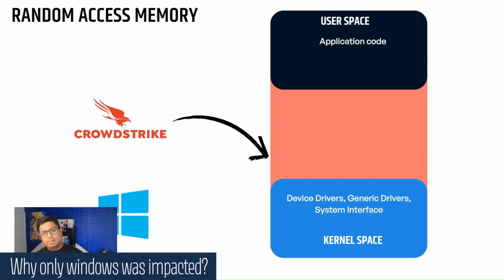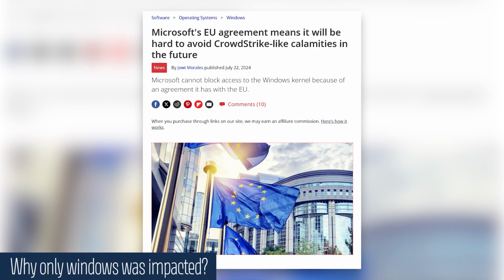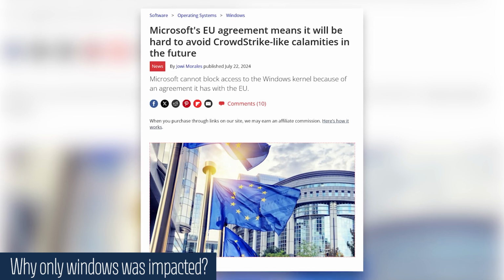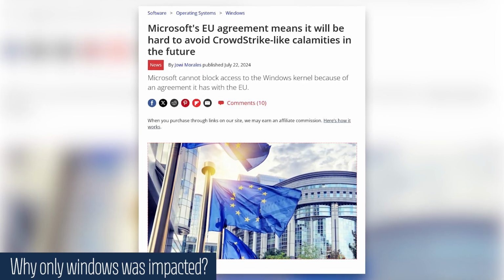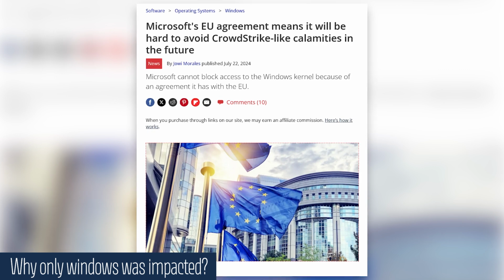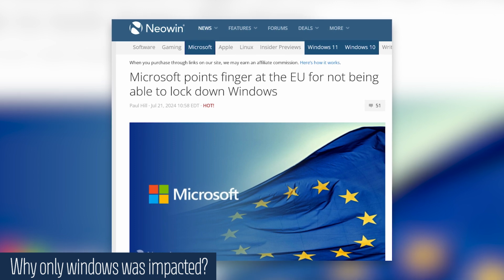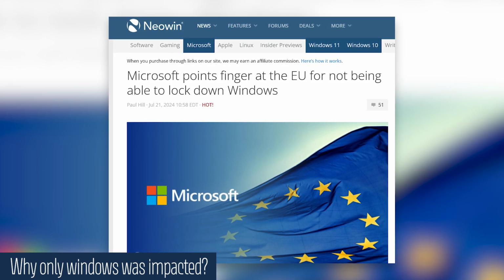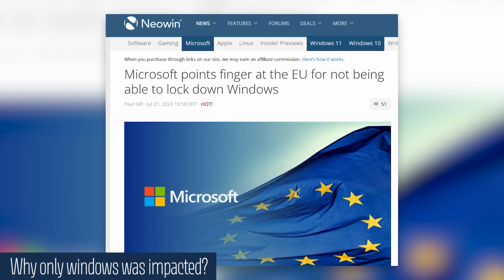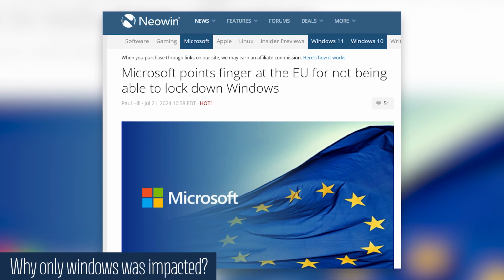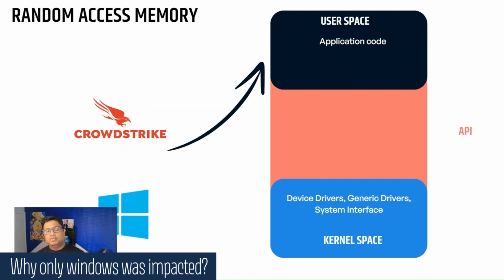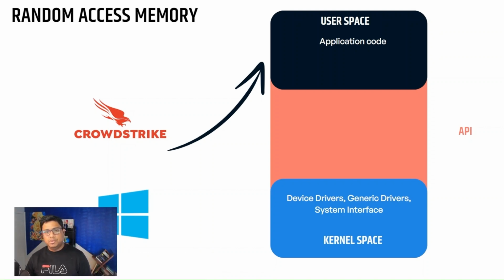And why is this a special case for Windows? Because of a lawsuit where Windows had a lawsuit with the European Union, and to enable these antivirus software and endpoint management software, they have to always provide that backward compatibility so that these software can run in the kernel space, rather than, if they would have wanted, they could have provided an API sort of functionality which these endpoint management software could have used, and they could be limited to the user space. So because of that lawsuit, which was filed I think in 2009, this backward compatibility functionality had to be created. So this is the biggest issue, and we won't be able to stop such kind of issue again in future.